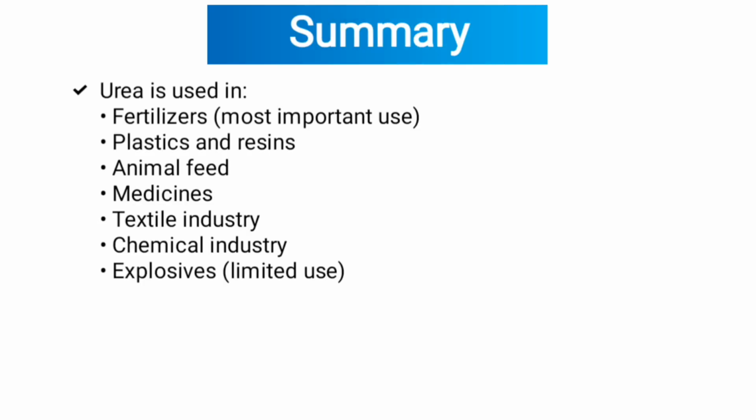Summary of the uses of urea. Urea is used in fertilizers, most important use, plastics and resins, animal feeds, medicine, textile industry, chemical industry, explosives, limited use. So, my dear student, this is all about today's lecture on uses of urea.